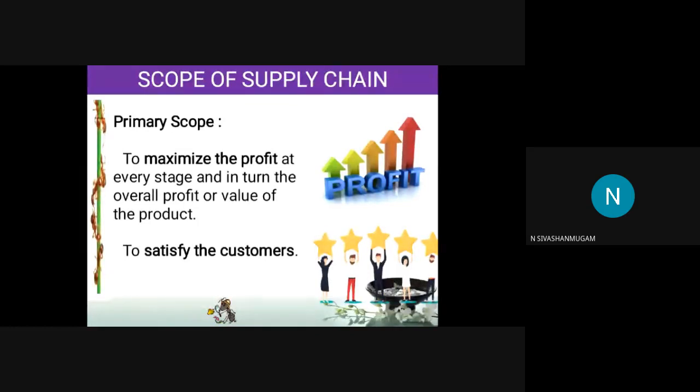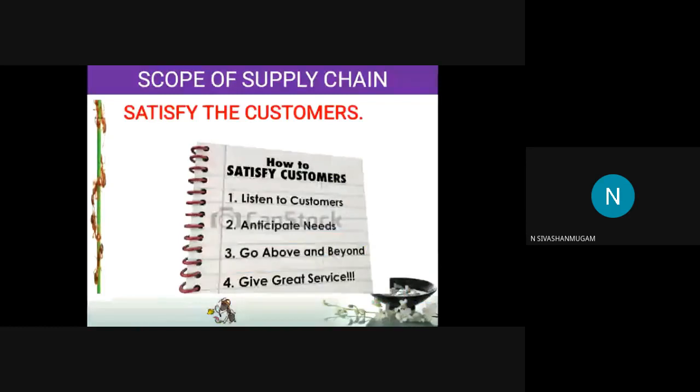First we will see how to satisfy a customer. First, the company has to listen to the customer. That is a normal thing, customer care. If you are having any problem in your mobile network, what will you do? You just call the customer care and tell them something. Whatever you say, they will just listen to you, whether it is right or wrong, simple or complex, whatever it may be.